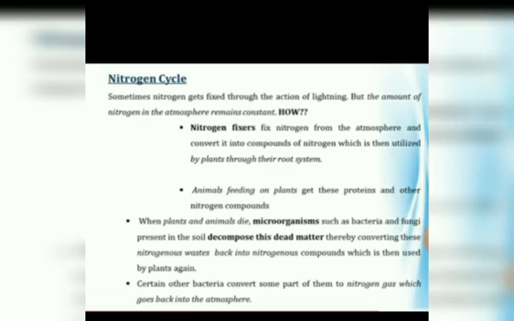So in this way the process goes on. First nitrogen is used by plants with the help of bacteria, taken in through roots, and the animals that depend on plants eat them and get nitrogen. When they die they decompose, and certain other bacteria convert some part of them to nitrogen gas, which again goes back into the atmosphere.